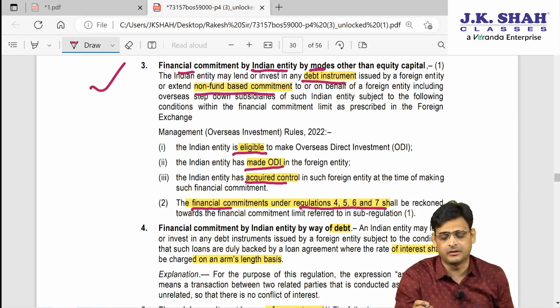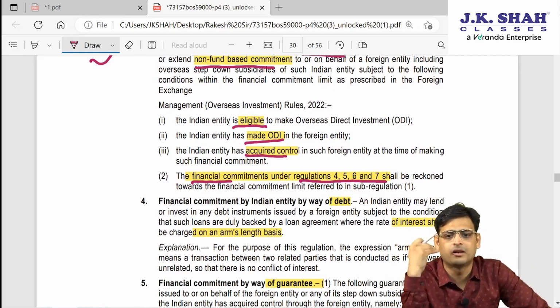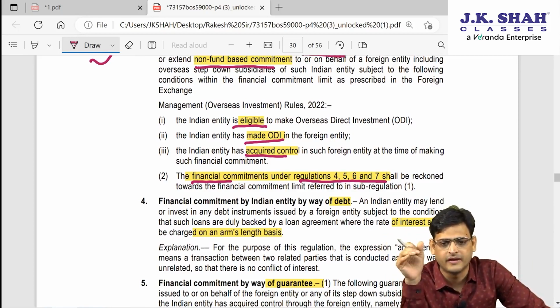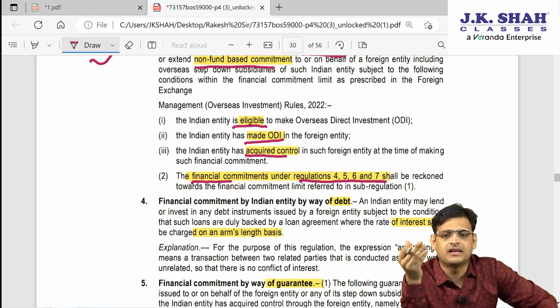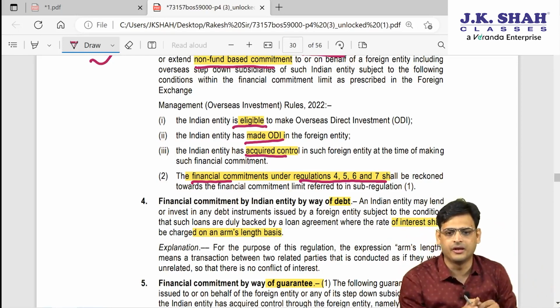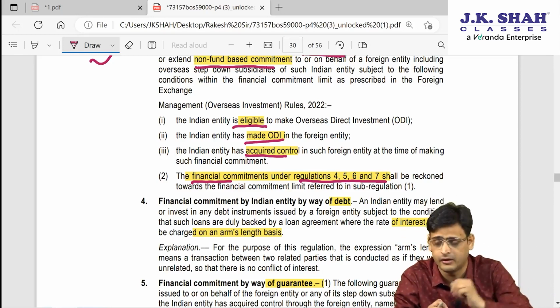And how much financial commitment can they do, what are the limits, and what things will come in the limit? Now we are going to discuss that, because we have already studied that 400% of net worth is allowed for ODI. So you have to understand that whatever financial commitment you are doing, how much will be included, so that it shall not exceed the 400% of net worth.